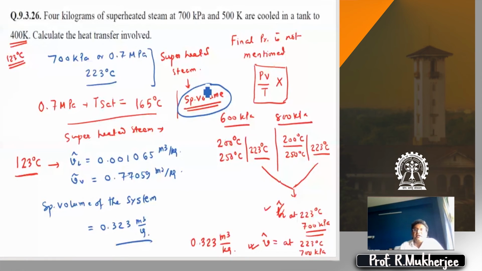So if it is known, now at 123 degrees centigrade, all we need to look into is the specific volume of the liquid and specific volume of the vapor. Because if you know the temperature and the specific volume, you have a clue to find out whether it is liquid or vapor. If the specific volume is higher than that of the saturated vapor, then again it's superheated. If it is lower than the liquid, then it is subcooled. If it is in between, then it must be a two-phase mixture. Is that clear, Ayush?